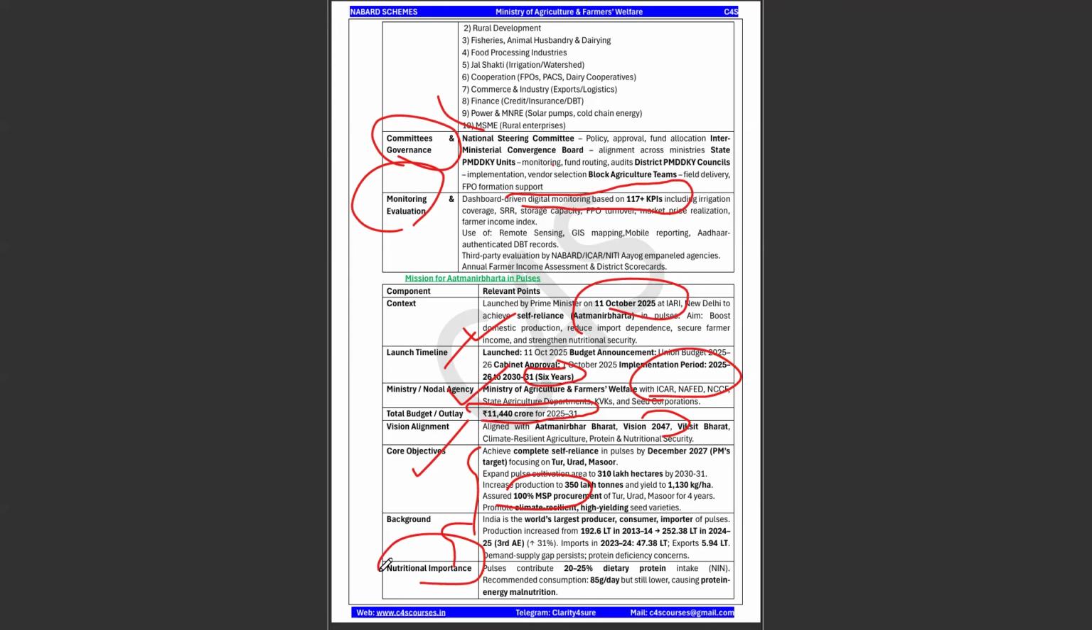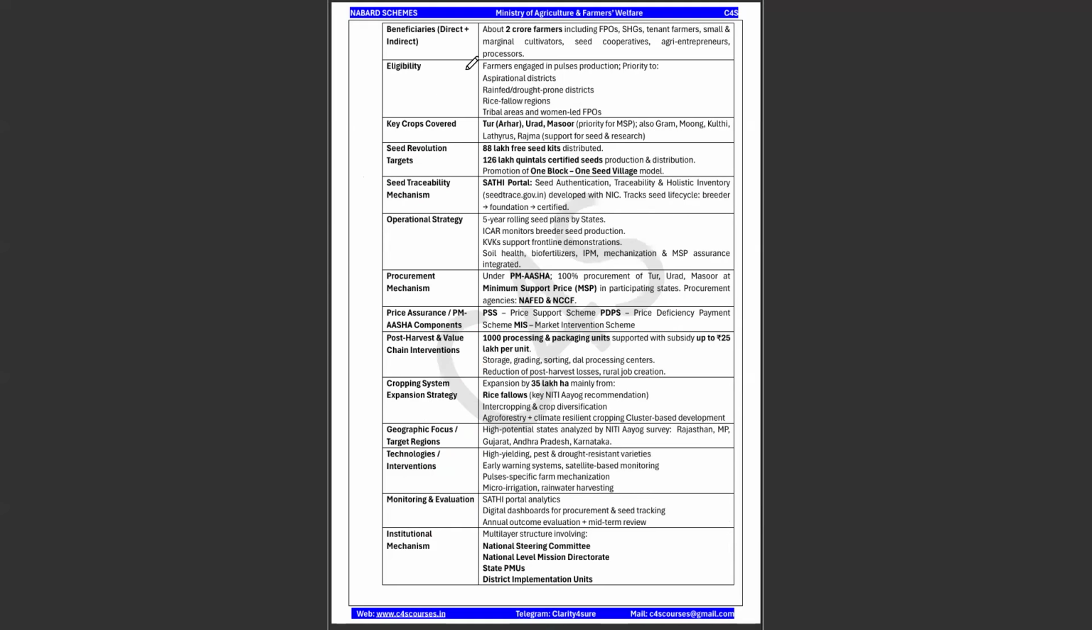And this is about the nutritional importance related to the pulses. Okay. So eligibility, see again, I have given you some eligibility criteria for those in pulse production related to the aspirational districts, rainfed areas, rice fallow regions. Okay, and key crops covered. When it is talking about the pulses, key crops are tuar, urad, masoor, and also grams like mung, kulti, rajma, etc.